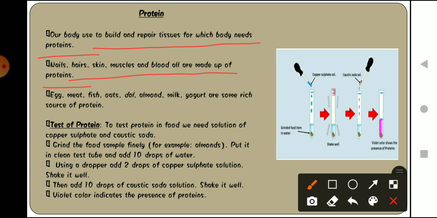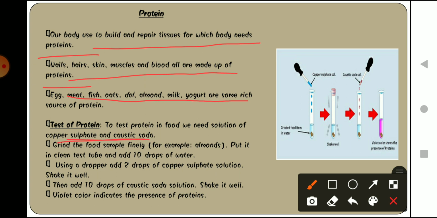And what are the sources of protein? Egg, meat, fishes, oats, dal, almonds, milk, yogurt, these are some sources of protein. Now moving to the test. To test protein in food, we need a solution of copper sulfate and caustic soda. So these are the two solutions that we require.